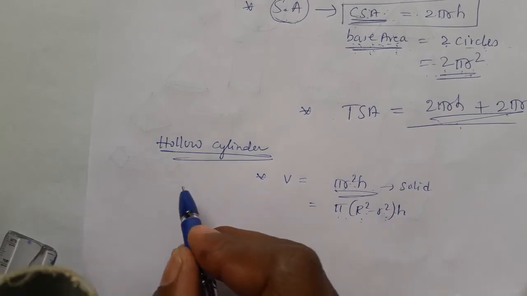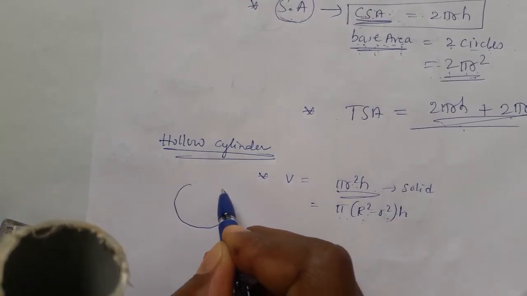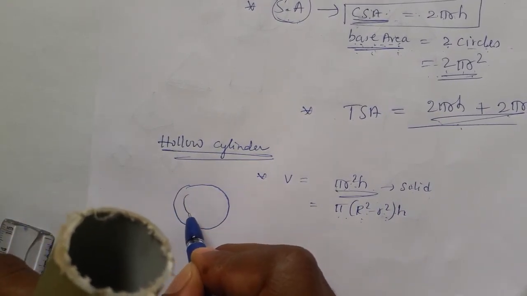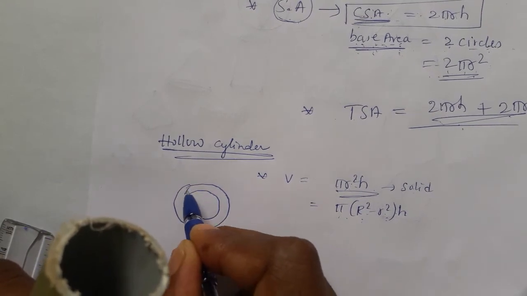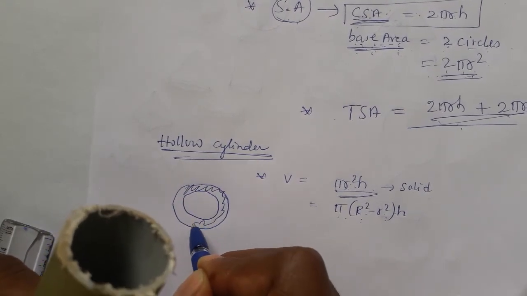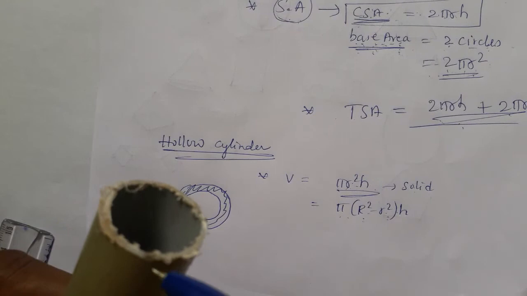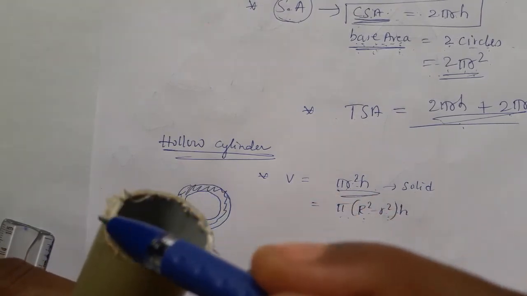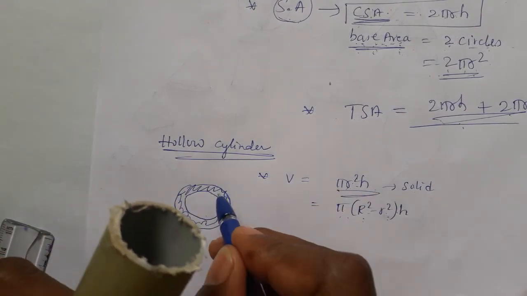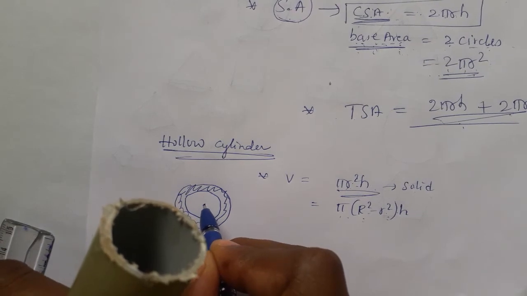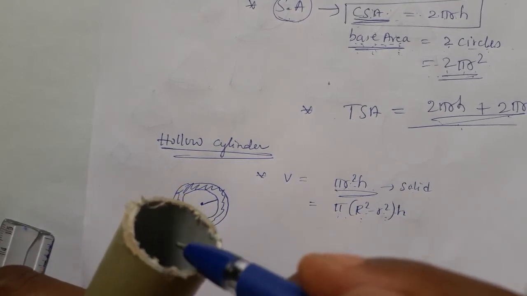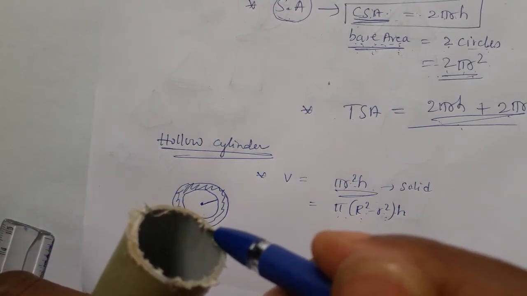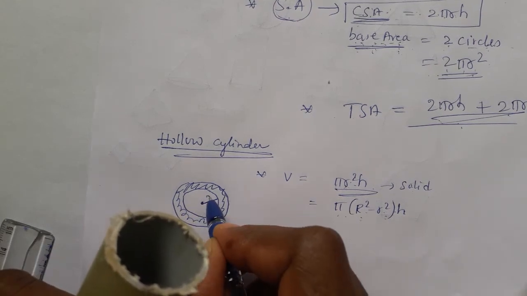I'll show you here. This is the top, no? This top looks like this. This is the top of the hollow cylinder. Look at the pipe. From the center to the inside circle, till the inside edge, this is smaller.